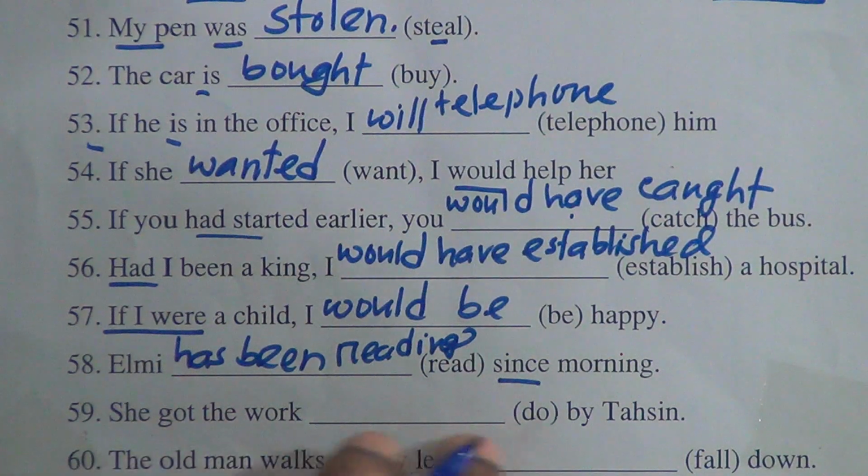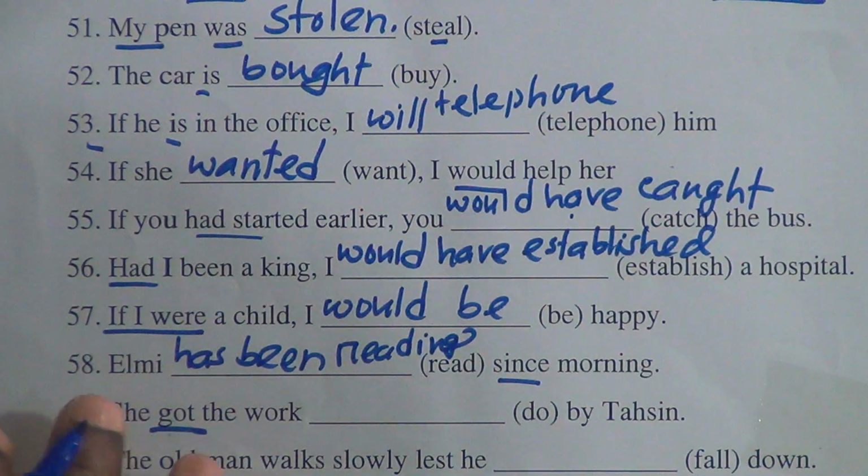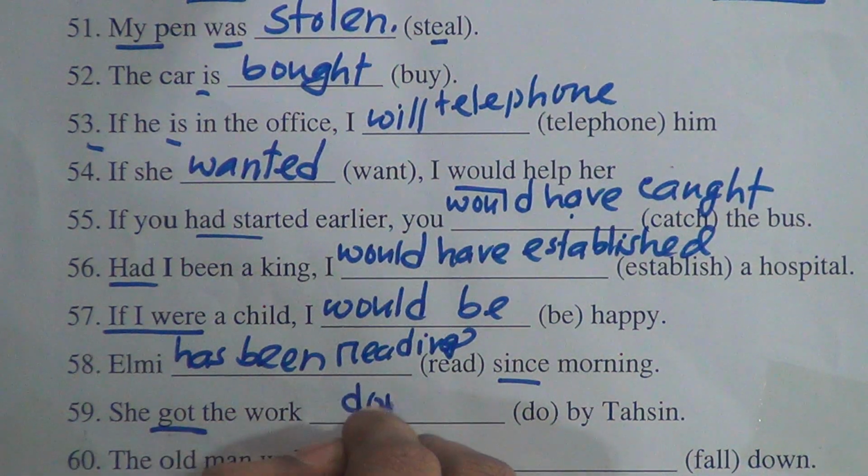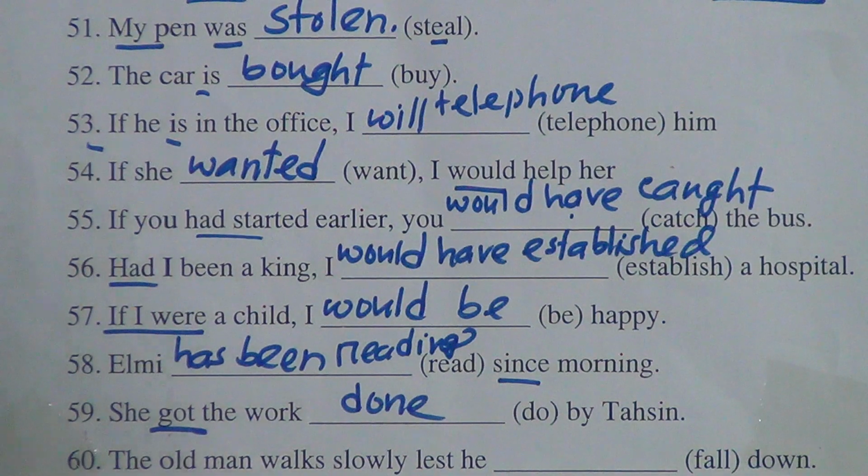59. She got the work dash by Tasin. So this got is called the causative verb. This verb doesn't do the work. She got the work, and if we find causative verb in a sentence, second verb will be in past participle form. So she got the work done by Tasin.